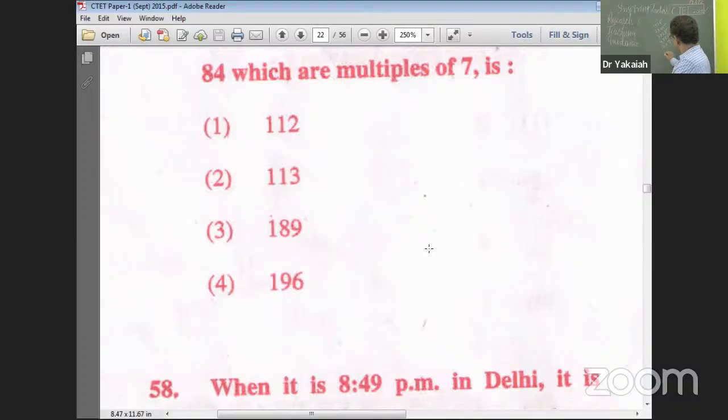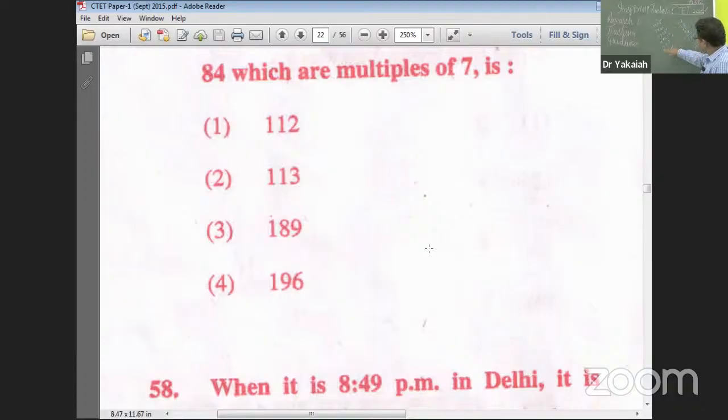14 into 6, 6 into 14. So 14 is also there. Add 14 here. We have 6, 9, 1, 196. Got it? Hope I was covering. Check, otherwise now I'll move this side. Yes, you'll be able to see. These are the factors: 1 into 84, 2 into 42, 3 into 28, 4 into 21, 12 into 7, 6 into 14. Add all this.